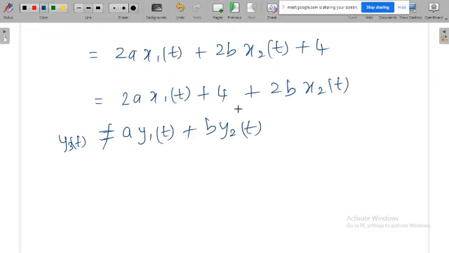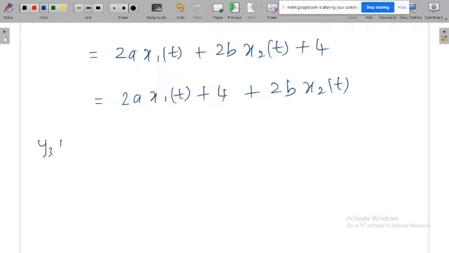If you are having some trouble here, you can form this equation. What is y3 of t? If the system is linear, y3 of t has to be a y1 of t plus b y2 of t. We already have y3 of t, but it has to be in this format. Then what about y1 of t?